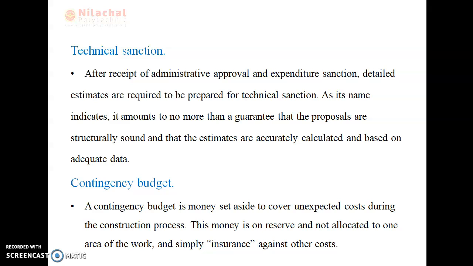Then we go through the contingency budget. Okay, what do you mean by contingency budget? A contingency budget is money set aside to cover unexpected costs during the construction process. This money is a reserve and not allocated to one area of the work, and is simply insurance against other costs.